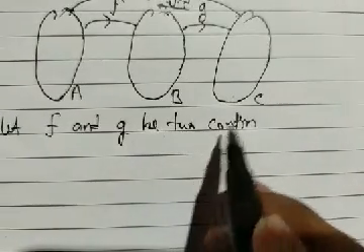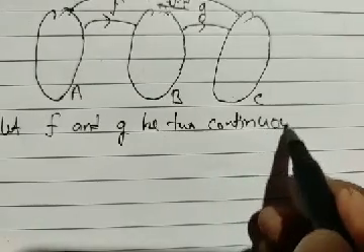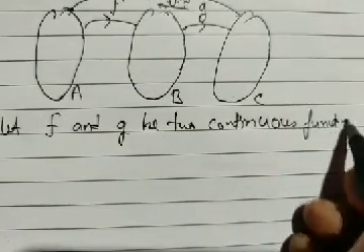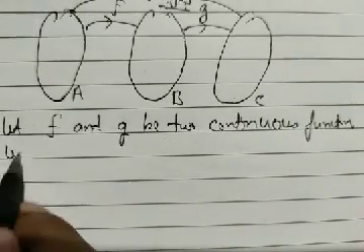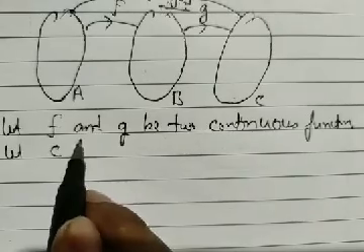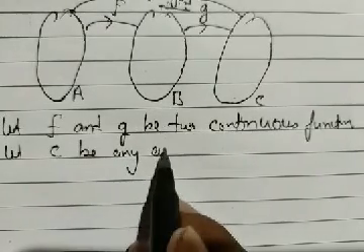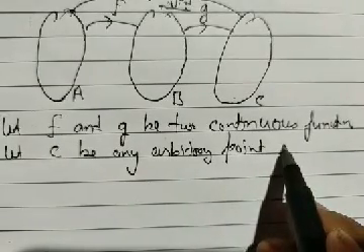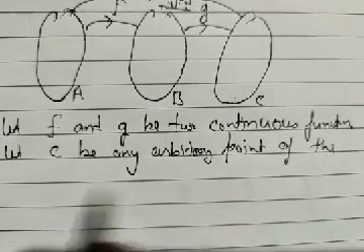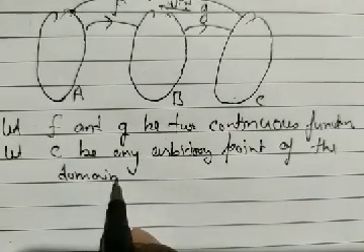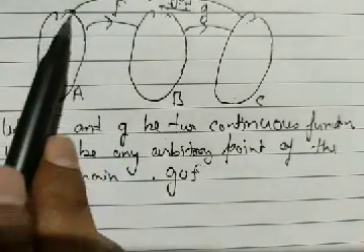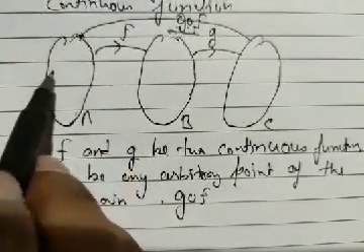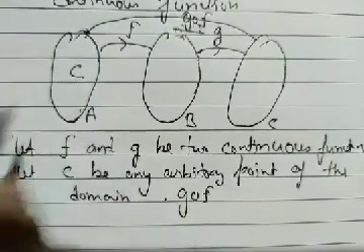Let the point C be any arbitrary point of the domain of G composite F. What is the domain of G composite F? It's our A here. We take any point C here.